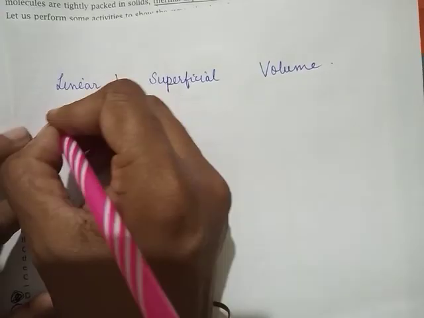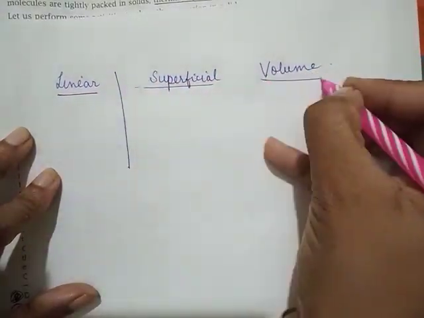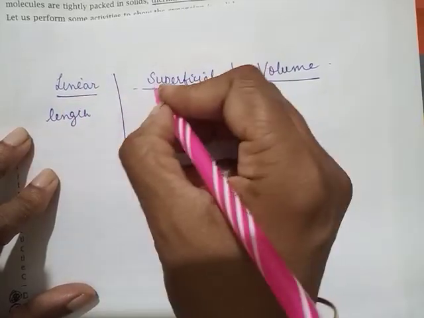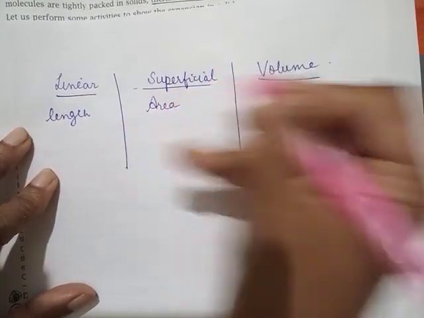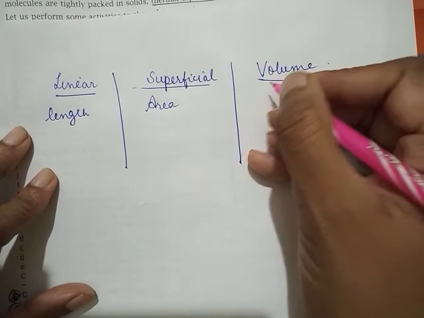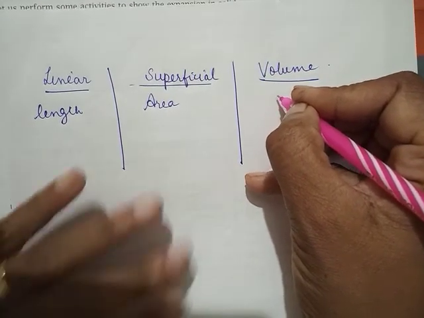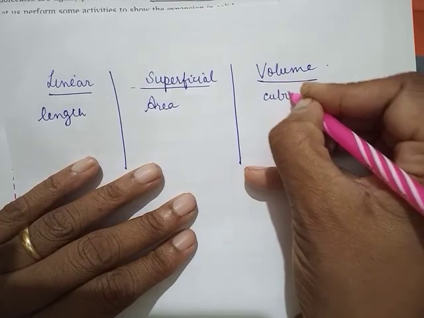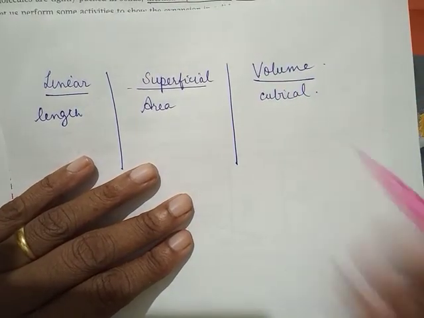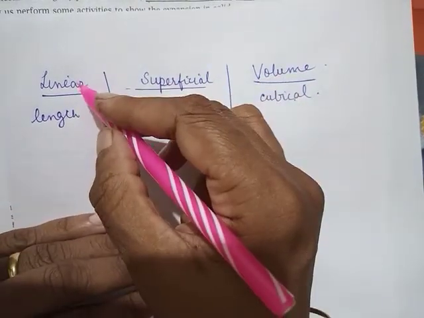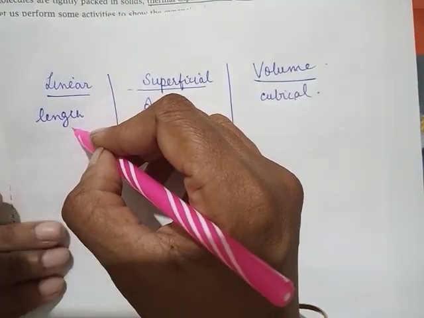Okay, linear expansion means expansion along the length. Superficial expansion is of the area. Volume expansion is of the volume. Or the other name for this is cubical expansion. Volume expansion can be called cubical, superficial can be called area, linear can be called length expansion.